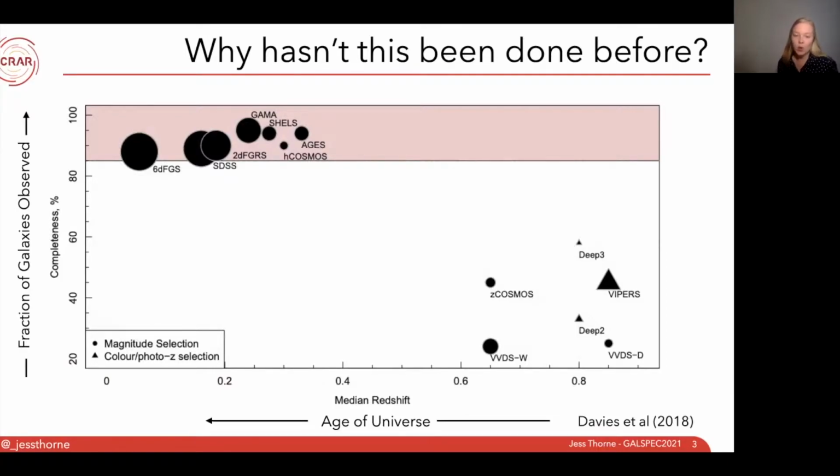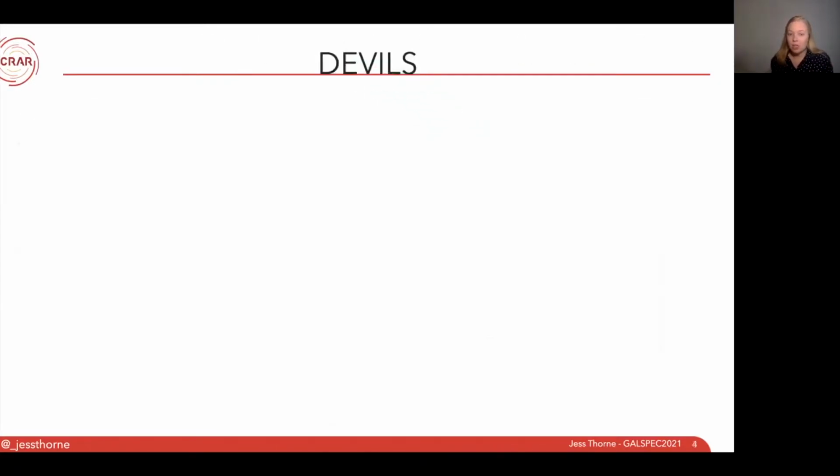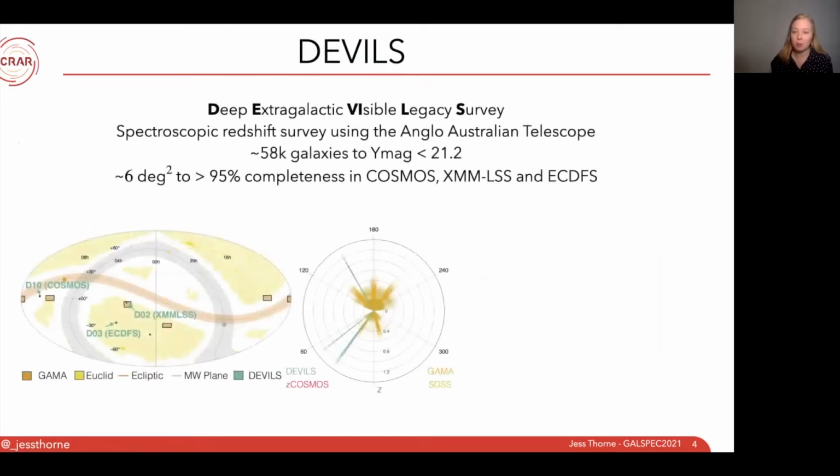In the bottom right-hand corner, we have surveys like zCOSMOS or VIPERS, which have a much higher median redshift, but don't have the completeness required to do group and pair science. This is where DEVILS comes in. DEVILS will have a much higher median redshift and a much higher completeness. DEVILS is the Deep Extragalactic Visible Legacy Survey.